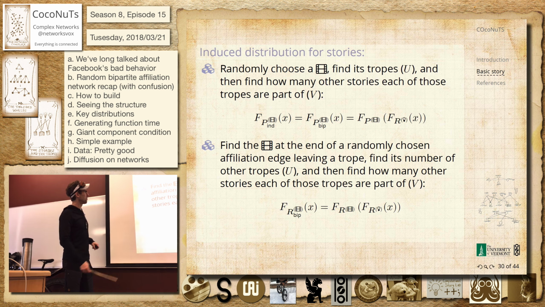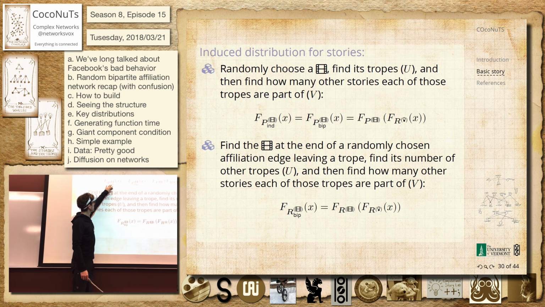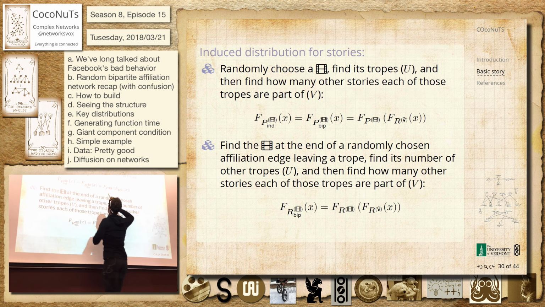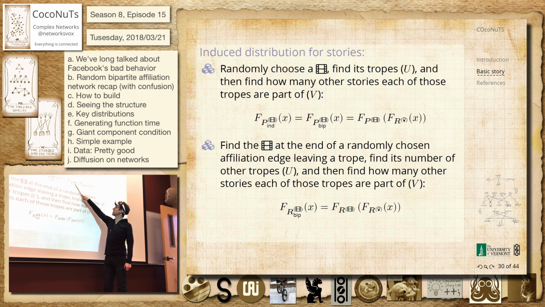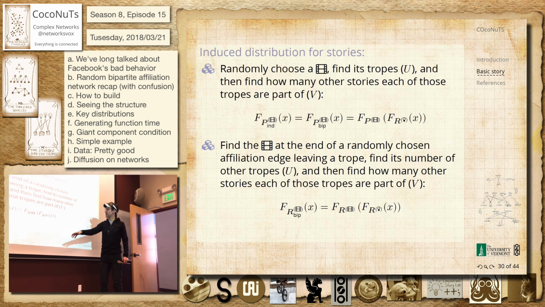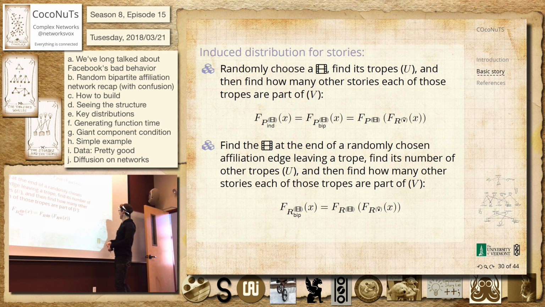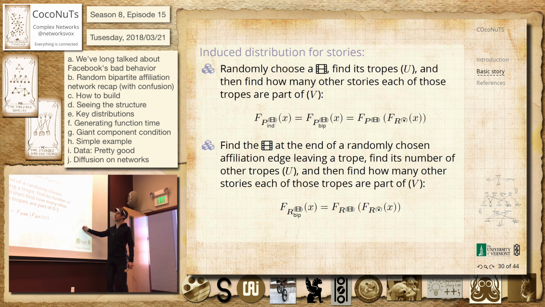This is really just from the previous slide, but the generating function for the induced one, which we'll call this bipartite thing, it's going to be, well, we're going to randomly sample a node in the story space. It has some degree, and then we randomly sample from the trope distributions, other friends distribution, sum up that, and that will give us how many other stories we get to if we start here, as we go up and down once.